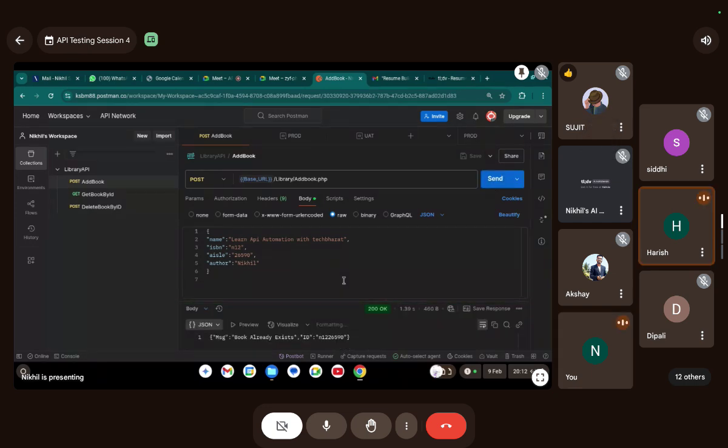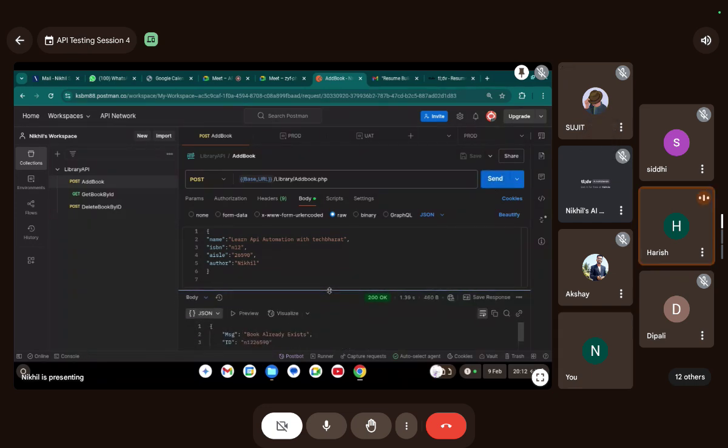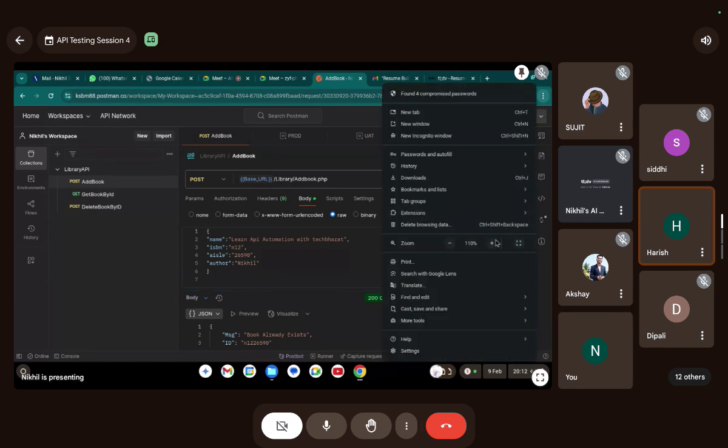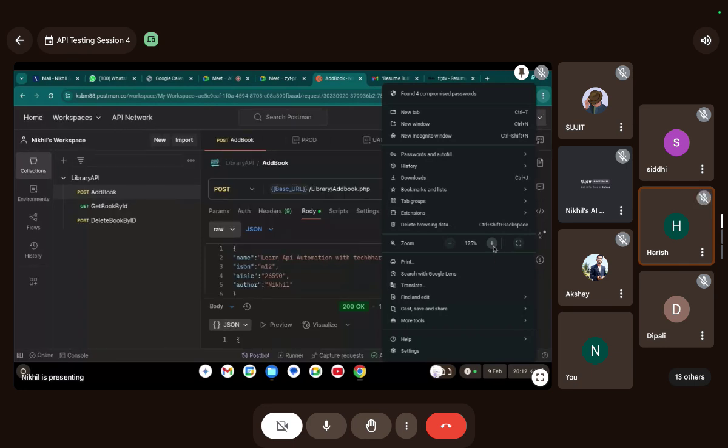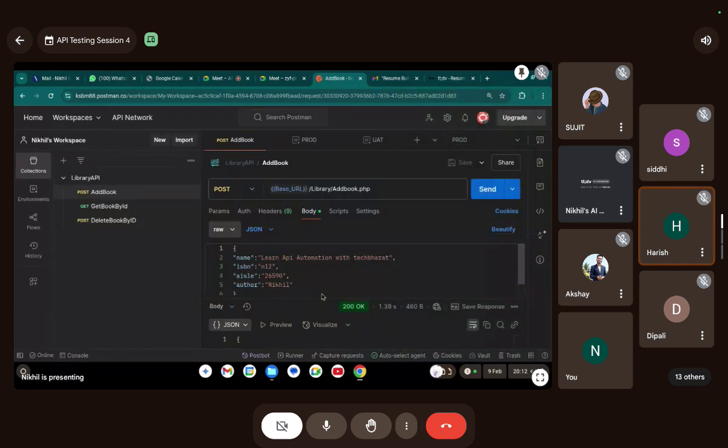And see it. Can you zoom in your screen a bit? I can't see the letters properly. Is it now good? It's better now.